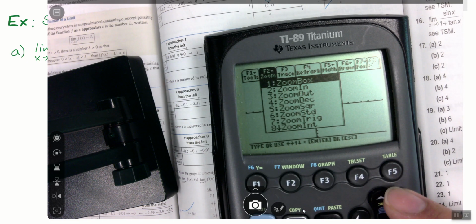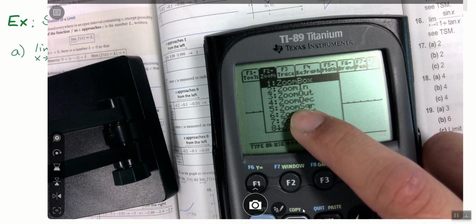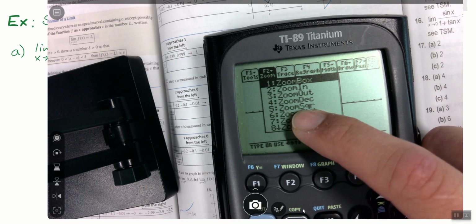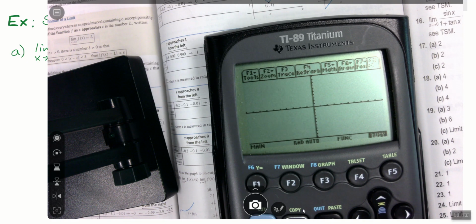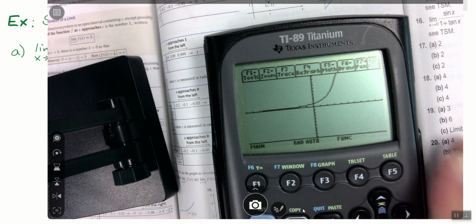The zoom. If we go to zoom and it looks wonky, standard is your negative 10 to 10. That's normal. I remembered it as zoom 6. Zoom 0 is a good one that we'll use later. I'm going to hit zoom 6 on this one. And my guess is our scale was just a little bit different, and it's nothing that you did. It's the fact that these calculators are still set the way they were at the end of last year. Okay. Yep. Zoom 6 is going to be like your best friend for a while.